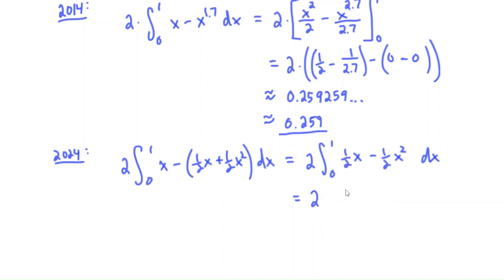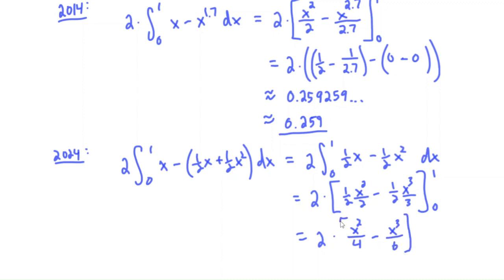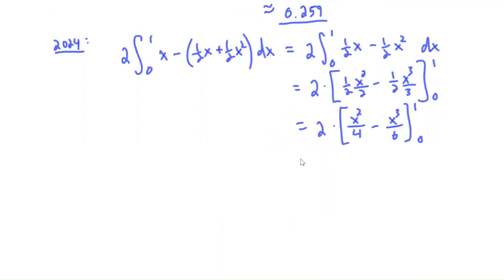Now, the integral of 1/2 x to the 1 is going to be 1/2 x squared over 2, minus 1/2 x cubed over 3, and we're evaluating from 0 to 1. Before we plug in the 0 and the 1, let's simplify this. This is x squared over 4 minus x cubed over 6, evaluated from 0 to 1. When we plug in 1, we're going to get 1/4 minus 1/6. And then we subtract what we get when we plug in 0, which is 0 minus 0.